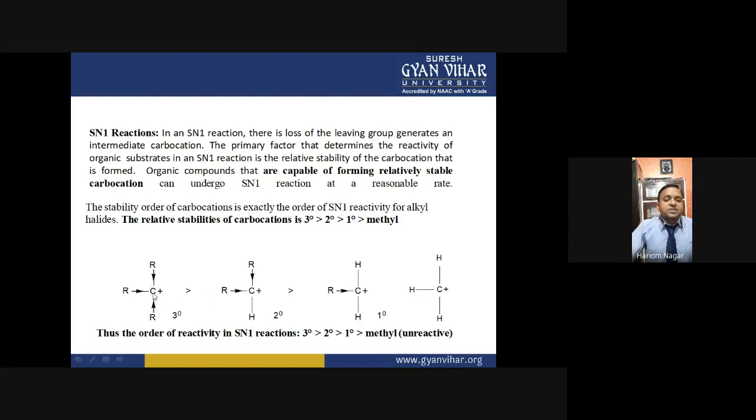This is the tertiary carbocation, and that is more stable than the secondary carbocation, and that is more stable than the primary carbocation, and that is more stable than the methyl carbocation. So why is the relative stability of carbocations in this order? So the answer is, this center is electron deficient, and